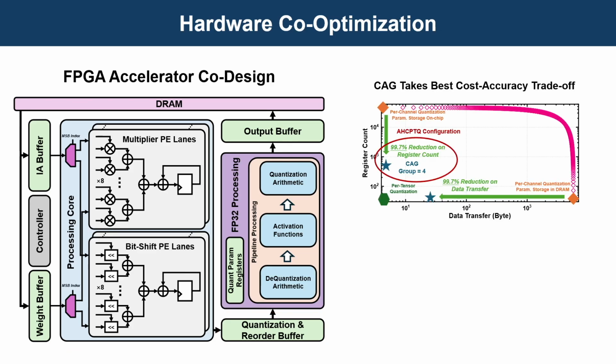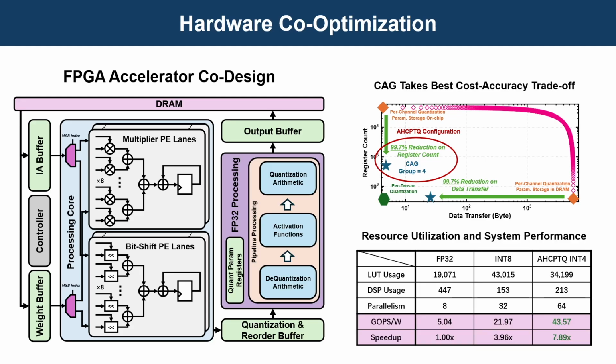This way, CAG maintains accuracy close to per-channel quantization while cutting parameter registers by 99%. As a result, our 4-bit AHCPTQ accelerator delivers an 8.64x energy efficiency gain and a 7.89x speedup over the floating-point baseline.